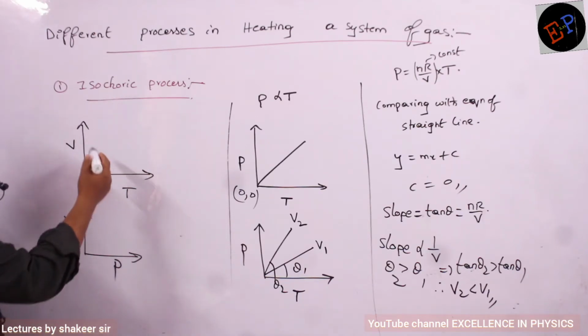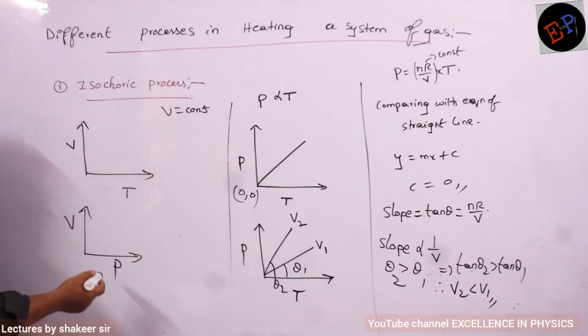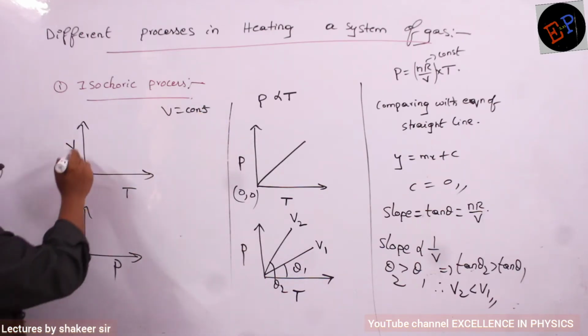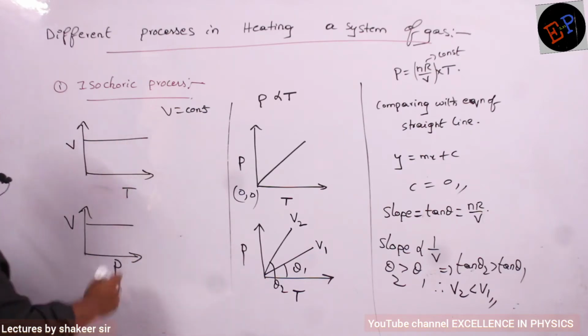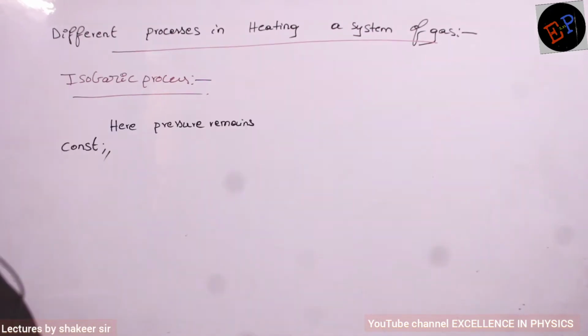What is this process? Volume is constant, so whatever may be the change in temperature or pressure, volume should never change. So the graph will be parallel to the x-axis. That's all. This is my graph. Are you able to understand?